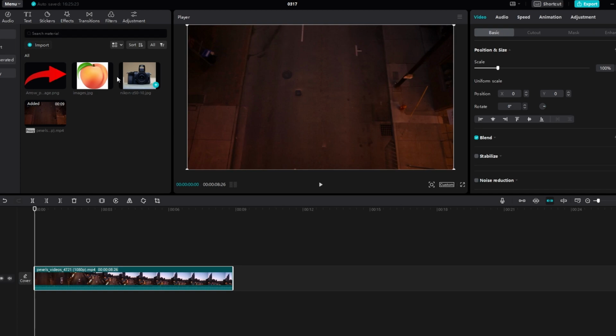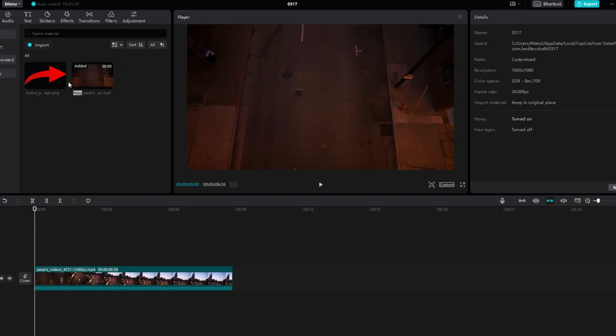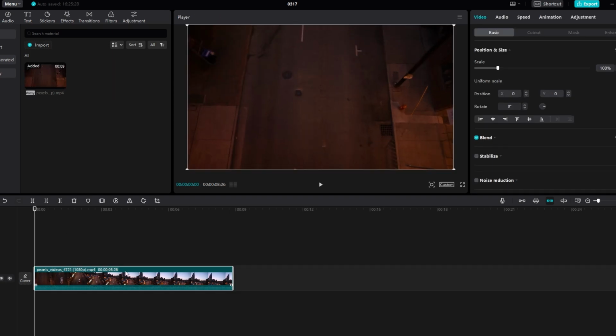In today's video, I will show you how to rotate your video clips on CapCut PC in 3 different methods. First, start by importing your media in the timeline, and look for the edit panel at the top right corner.